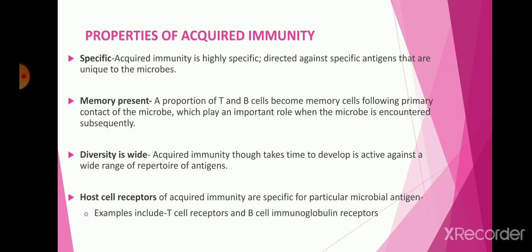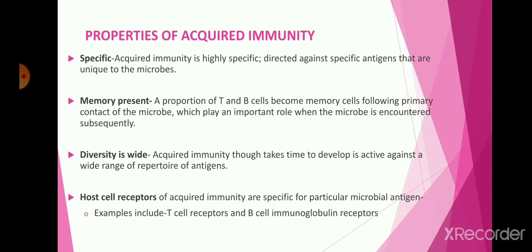Next property, that is memory present. So a proportion of T cells and B cells become memory cells. These T and B memory cells form following the primary contact with the microbes. Whenever they come into contact with the microbes, they recognize them and kill them, which plays an important role when the microbes are encountered subsequently.